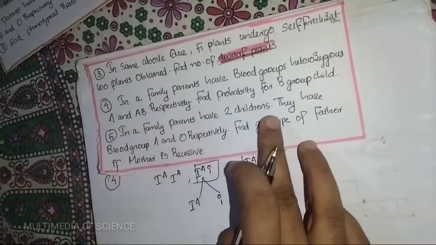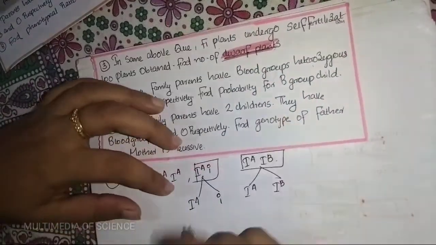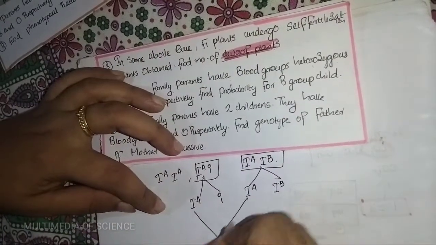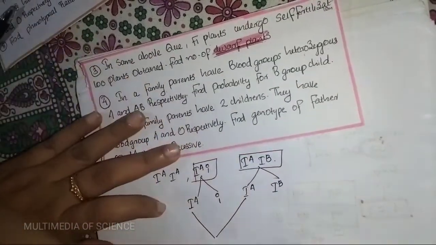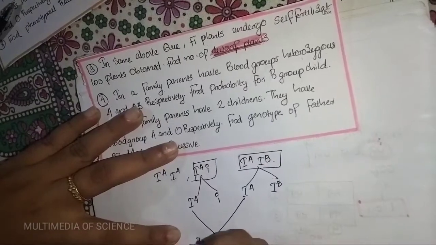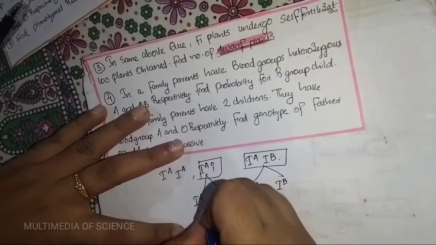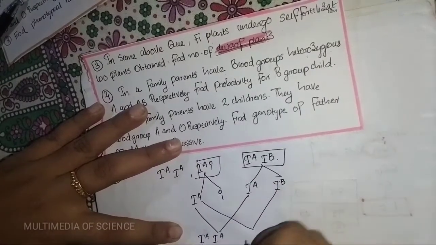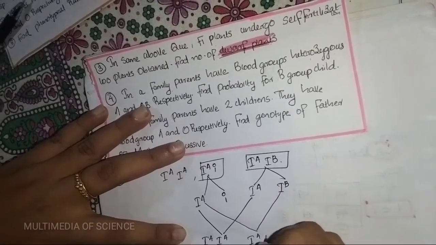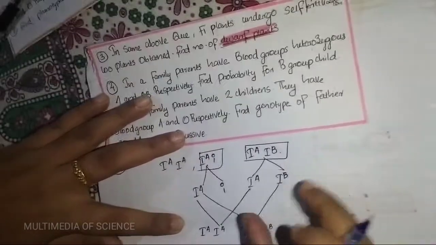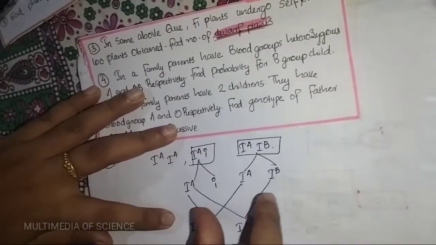Then these are joined to form what? IA IA. Next is IA IB. Just focus on how I am writing here.